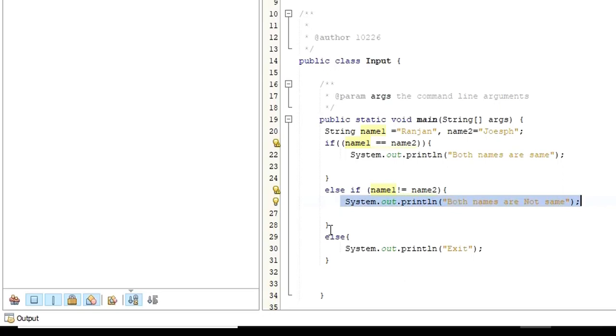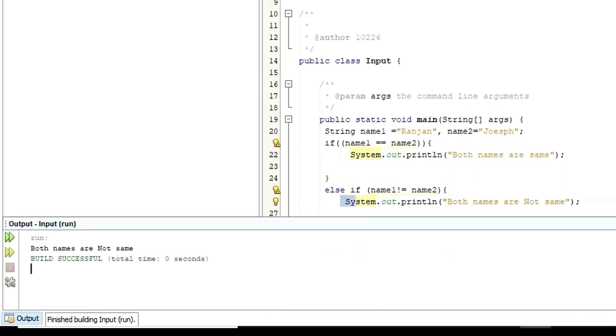Then from here the program will exit. It's not going to print the message saying exit, because of course this condition is true. Then why should I print this statement here in the else? I'm just going to print the statement from the else if. Let me run. As you can see here, both names are not same. I hope now you have understood how to work with if, else and else if, right? Same as any other programming that you have learned before. So this is how it works.